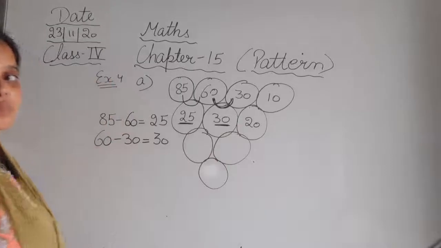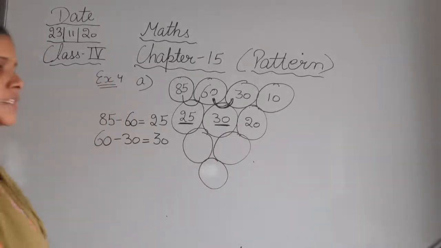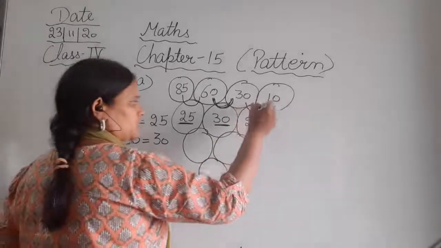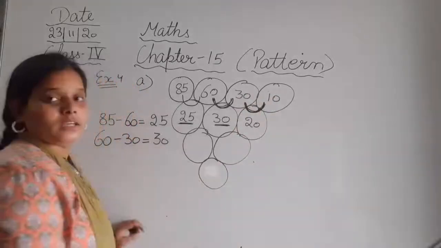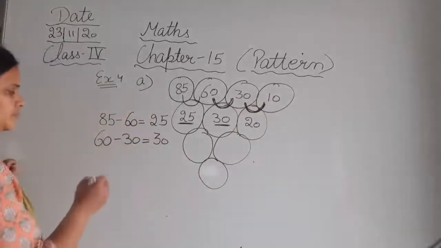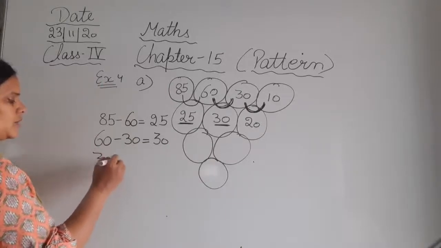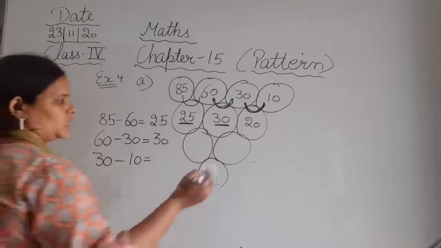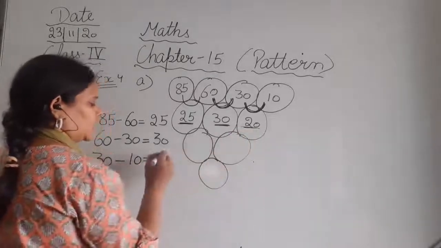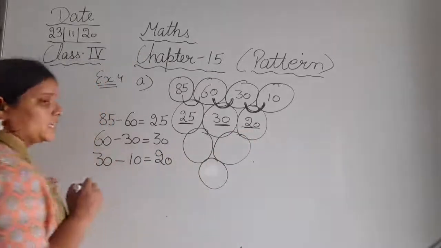Okay. Next 30 minus 10. 30 minus 10, that is 20. कितना आया? 20.